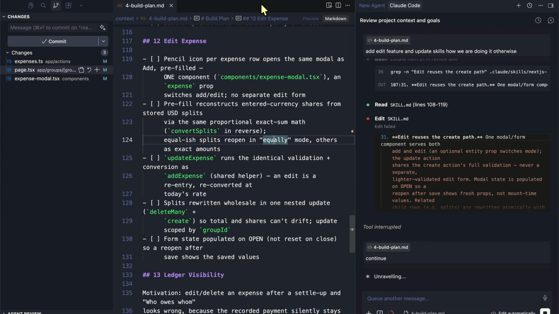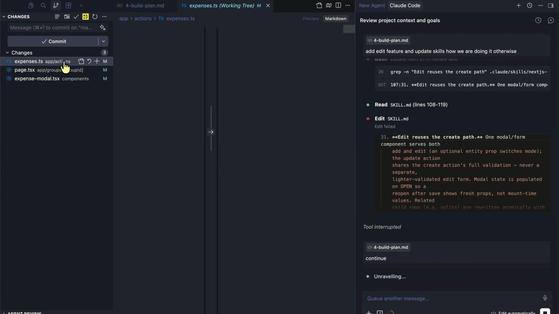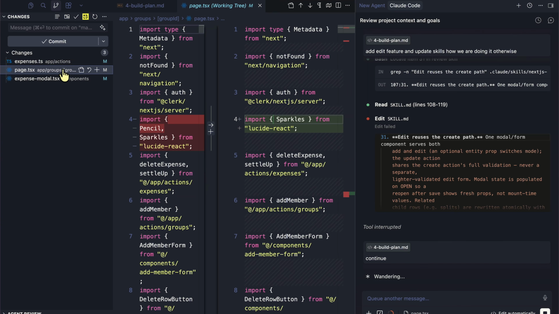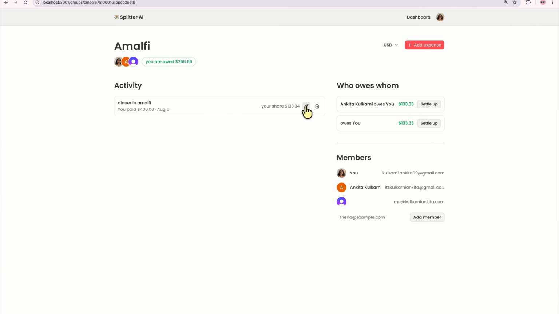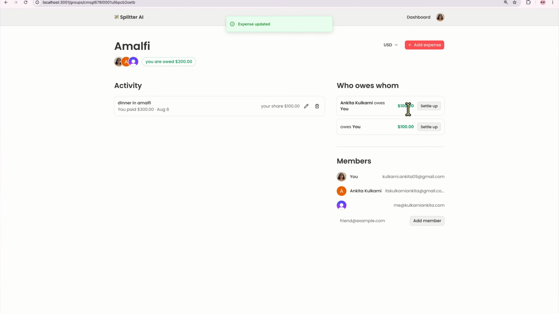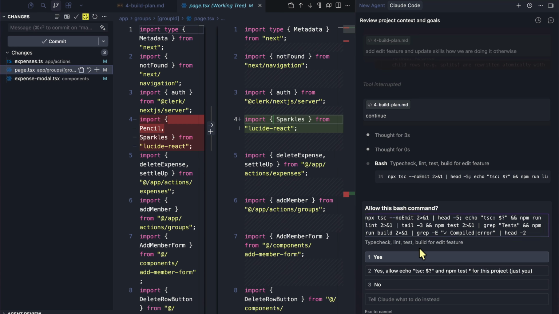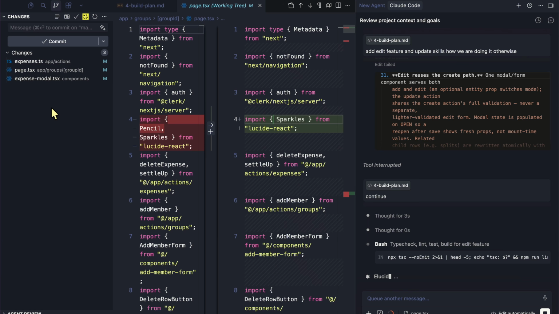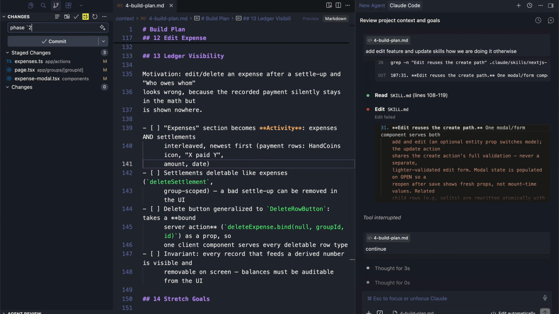All right, so it's looking pretty good right now. We have actions, we have page. So if I go back and edit it, it works. And if I change this to 300, so it should be 100, and save expense, and boom, it works. So expense has been updated, so our application is looking very nice. All right, let's just say yes here. So edit expense works. Now it's just making sure that TypeScript is happy and it's testing and building the edit feature changes, which is phase 12.